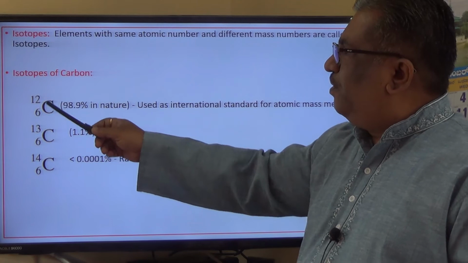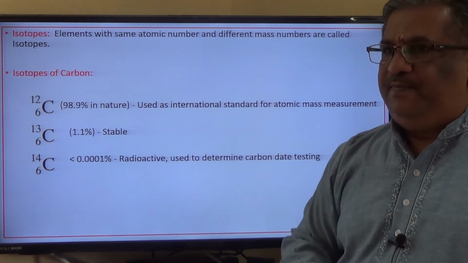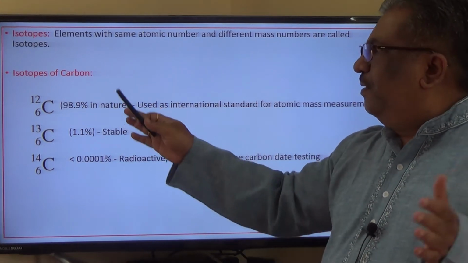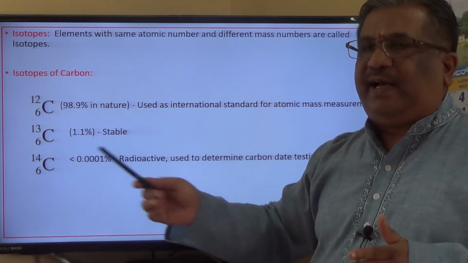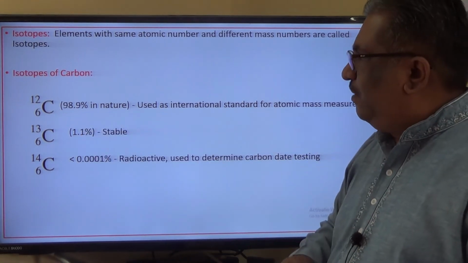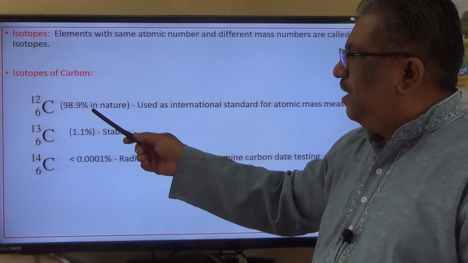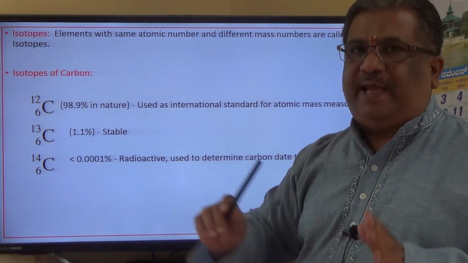So if you look at the natural abundance of these isotopes, natural abundance means the percentage availability of these different isotopes in nature. 98.9% of available carbon is 6C12 type.